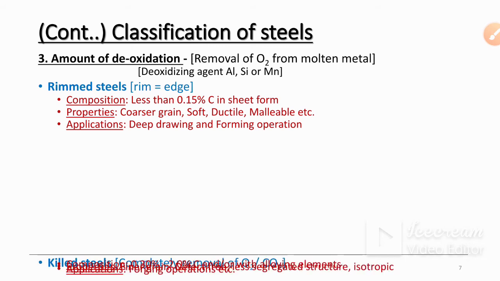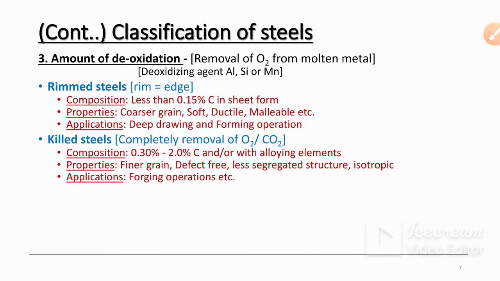Okay. Next is killed steel. Here killed means there is no life, or no oxygen. So complete removal of oxygen takes place here. The composition is 0.30 to 2.0% of carbon, with or without alloying element.